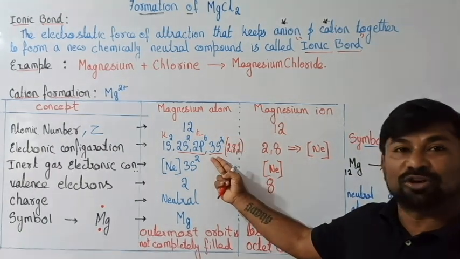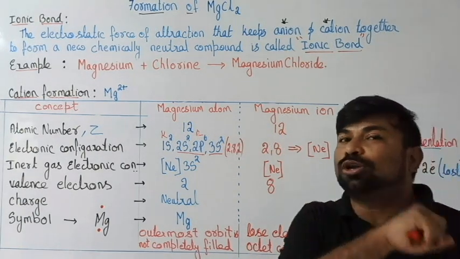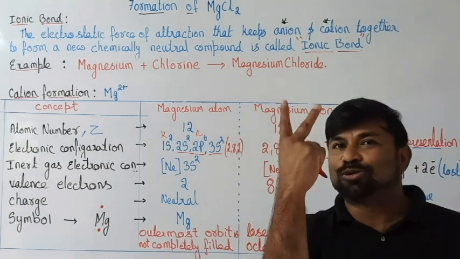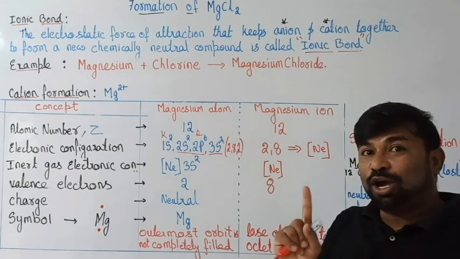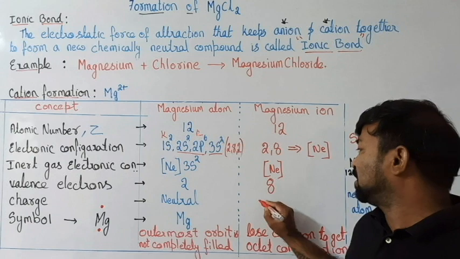Because it lost 2 electrons from the outermost orbit. Protons are 12. So which are more? Protons are more. How many more? 2 more. Right? Therefore, it is not neutral. It is a positively charged particle.